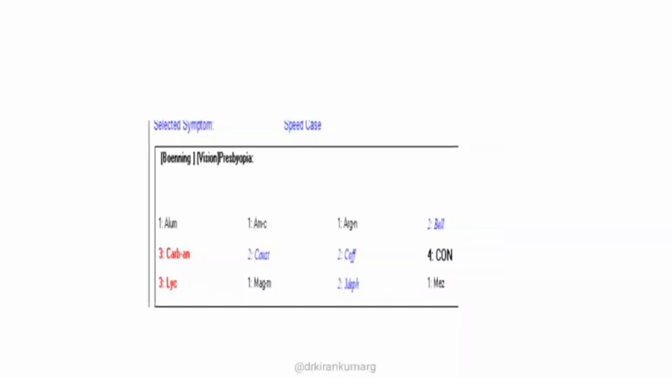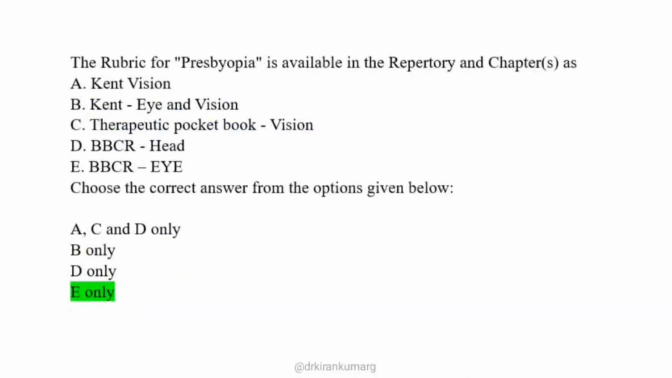In the BBCR you have the direct rubric under eye, vision, presbyopia, whereas it is not present in any of the repertories like Kent and BTPB. So the right option is E only. This is the only rubric. Presbyopia is only mentioned in BBCR: under eye there is vision, and under that there is presbyopia.